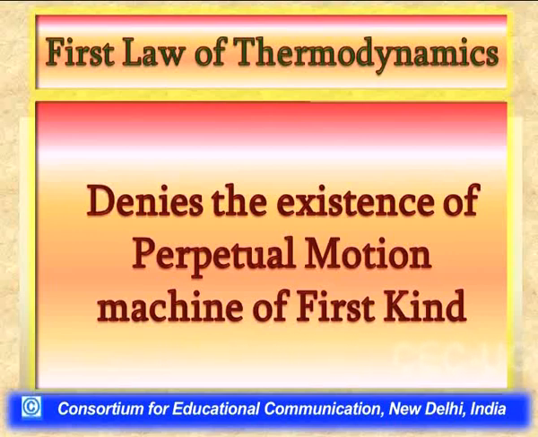Now, coming to the third point, how the first law of thermodynamics denies the existence of a perpetual motion machine of the first kind. For this, we need to understand what a perpetual motion machine of the first kind is. It is one which would absorb no energy, and without the absorption of energy, it would produce work effects. It sounds very odd at this moment that without any absorption of energy, some machine would produce work.